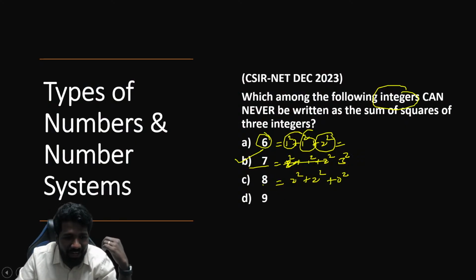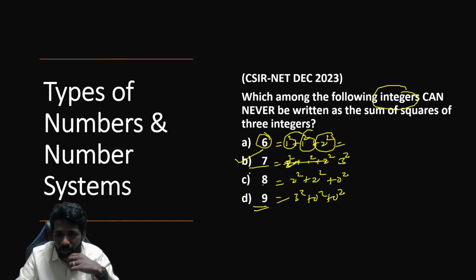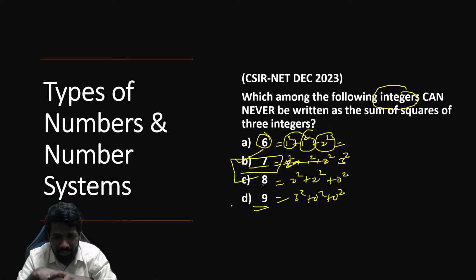And what about 9? 9 is already 3 square. So 3 square plus 0 square will give you 9. So option B is the answer, because 7 cannot be possible. All other possibilities are valid. All of you understood it? So that is a very good number system problem.